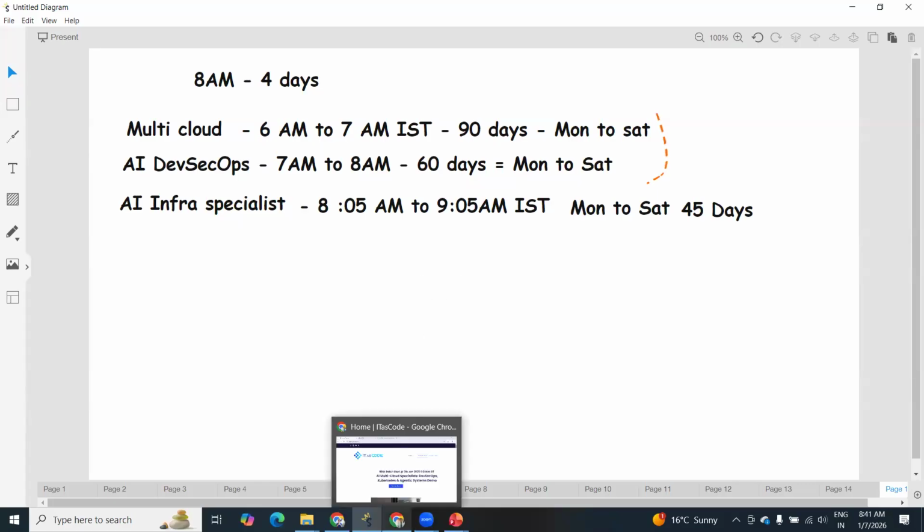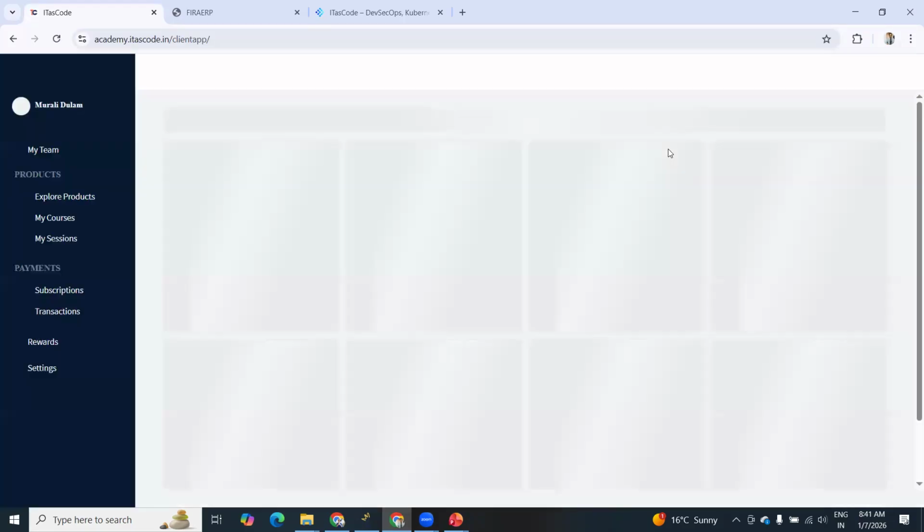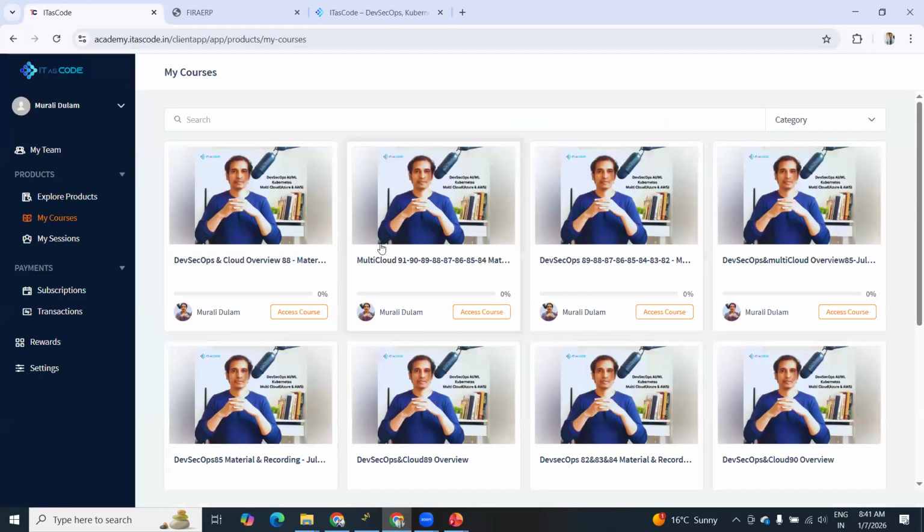Let me show you our portal, how to access all these courses. Once you join our course, we'll give you the access. This is our portal, and we'll provide you the credentials. Just go to My Space. With your credentials, you can access My Space. Okay. So here you can go to your courses. Whatever courses are assigned to your name, you can see here.